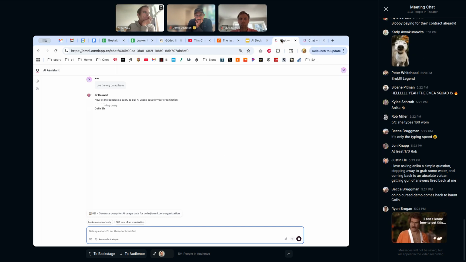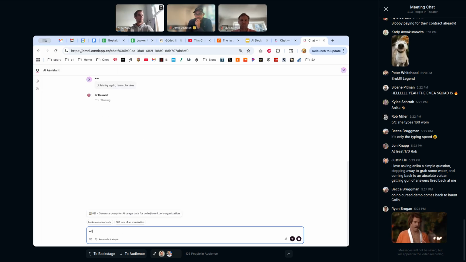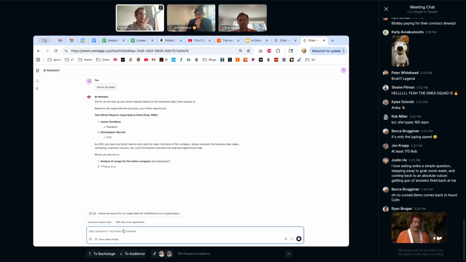You could do this with user attributes too, and then it'll know who you are. I tried that before. It's really cool. Oh, you can pass user attributes. Wait, sorry, James, say that again. If you make a user attribute, your email or your name, and then you make a field just for that definition, you can add context to say I am this field, and Blobby will know who you are basically. So you don't have to say who you are every time. Okay.